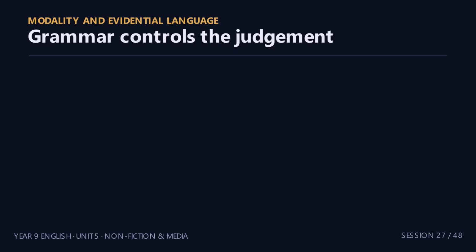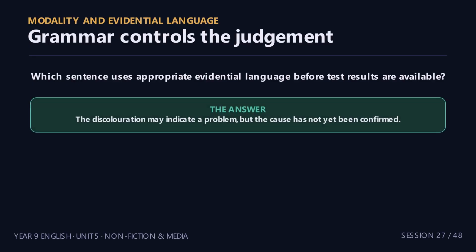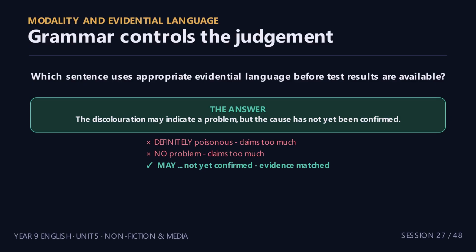Now, grammar, modality, and evidential language. Words such as confirmed, reported, may, allegedly, and according to show source and certainty. Responsible writing matches its language to the available evidence. Here is the question: which sentence uses appropriate evidential language before test results are available? The answer is: "The discoloration may indicate a problem, but the cause has not yet been confirmed." The sentence separates possibility from confirmation.